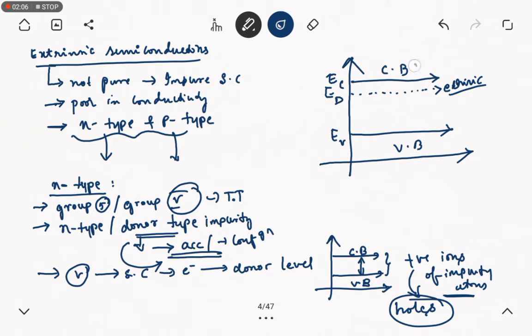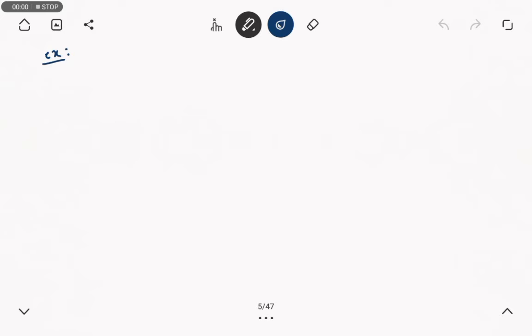The band gap is 0.01 electron volt for germanium and 0.05 electron volt for silicon. The impurity atoms have the tendency to give away the electron, leaving a positive bound charge.